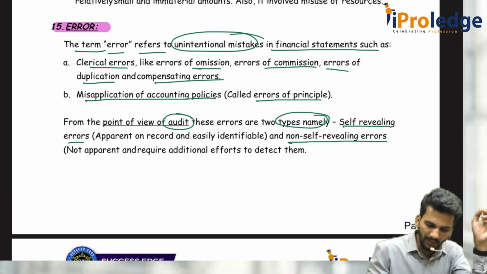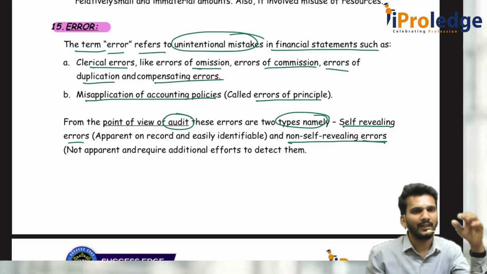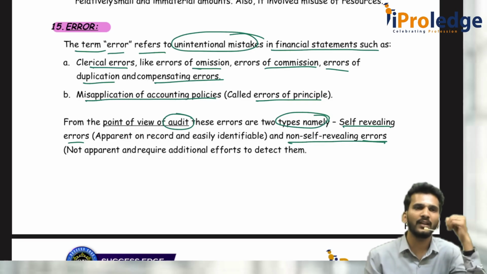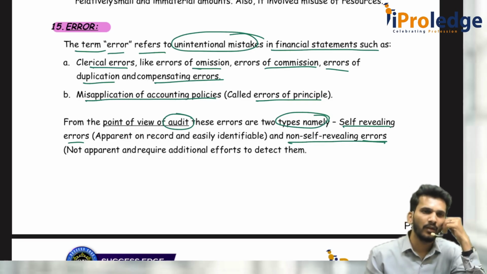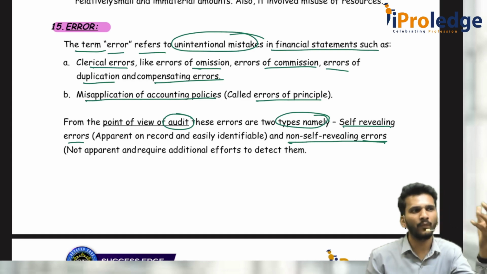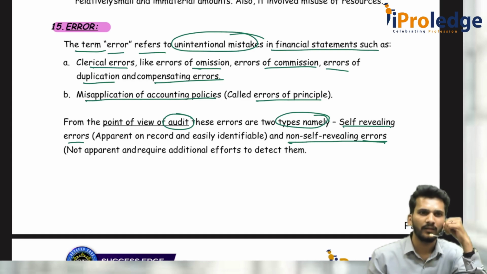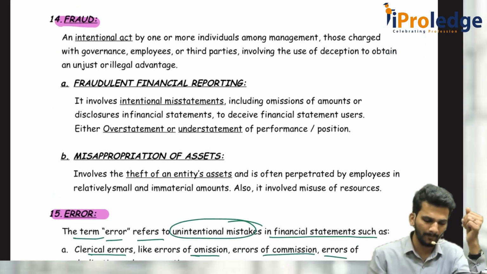The second one is non-self-revealing errors. That means they are not visible. You have to perform some additional audit procedures to identify those errors. For example, a bank reconciliation statement. You have to go through every transaction. Then only will you find out whether there is an error or not. So, that is called error.